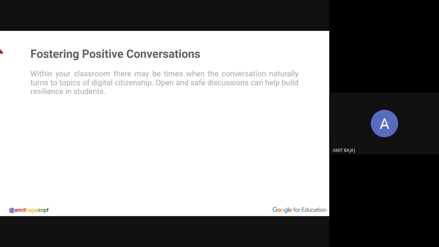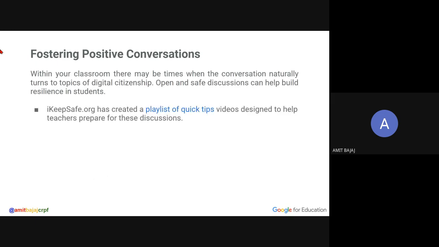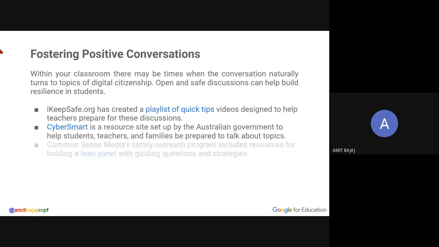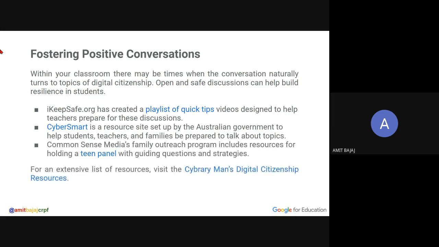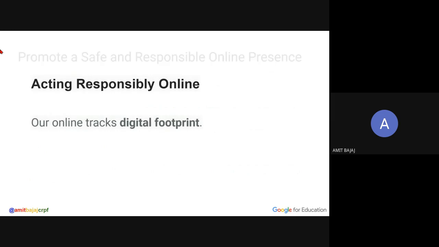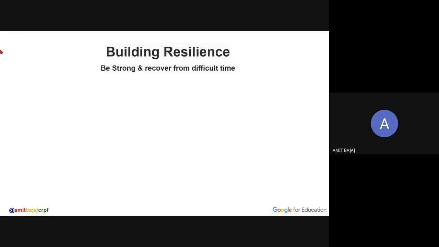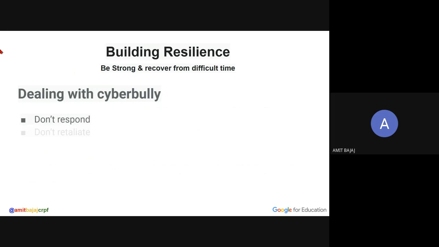Foster positive conversations in your classroom. Talk to students about all these smart search features and digital citizenship. Be very active and be responsible when you are online. Our online tracks are our footprints and they are always available. And build resilience in the students. They need to be strong enough. Any mishap, any online fraud, anything can happen, but they need to be very, very strong.